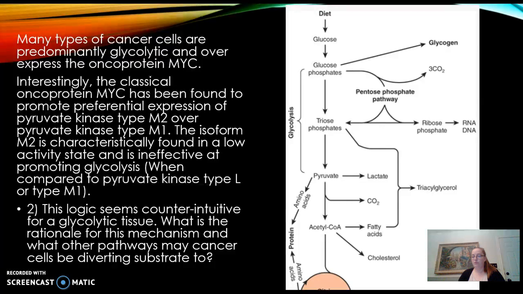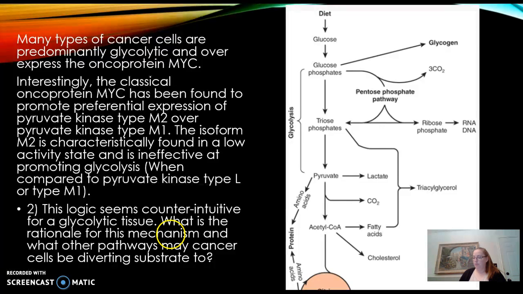So the M2 form of pyruvate kinase is associated with proliferation in cells because it's more easily regulated than its isoenzymes. And although glycolysis is important to the cancer cells to produce ATP, cancer cells rely on their ability to be prolific. PKM2 can exist in a tetramer or a dimer form, and this dimer form is less active in the process of glycolysis. So it can be manipulated by cancer cells to control the action of the enzyme. Type M2 is able to be regulated to adjust to the needs of the cell.